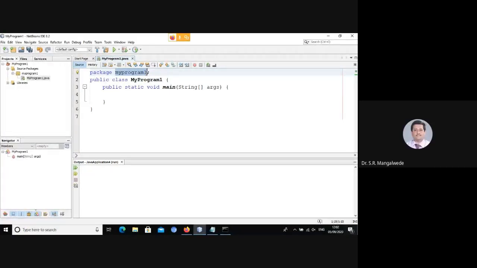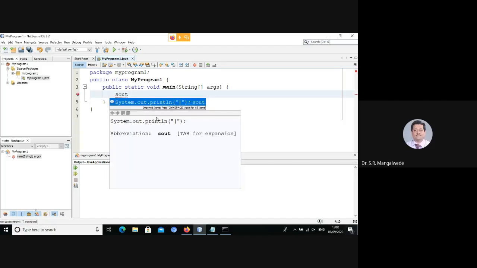Similarly, a package is a folder which is used to organize all the related classes and interfaces associated with a Java application. I repeat, a package is similar to a folder using which we can organize all the classes and interfaces associated with a Java application or a Java project in one place. Here it is named MyProgram1. As soon as I execute this, it will automatically create a folder named MyProgram1. Let us demonstrate that.